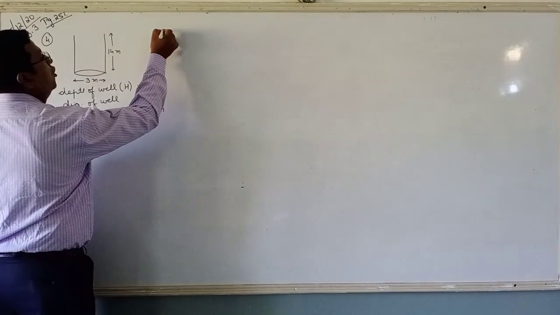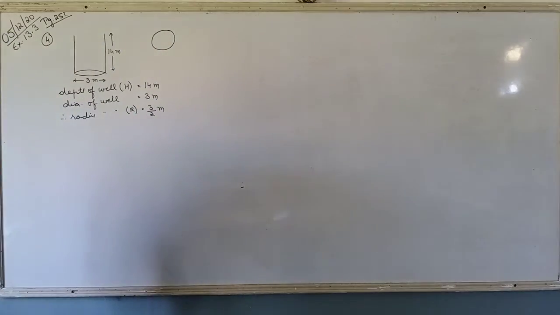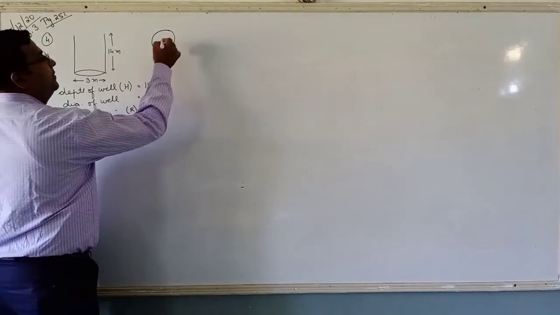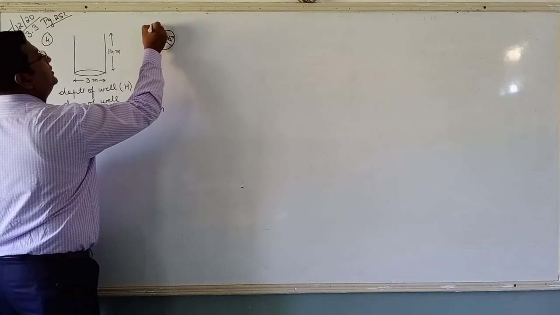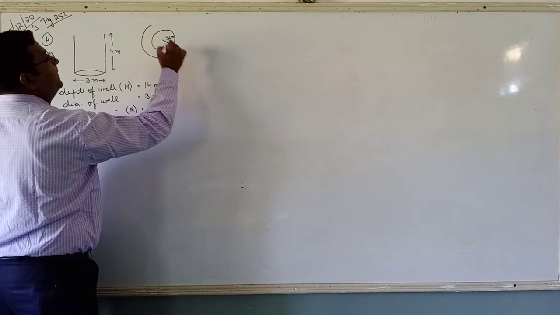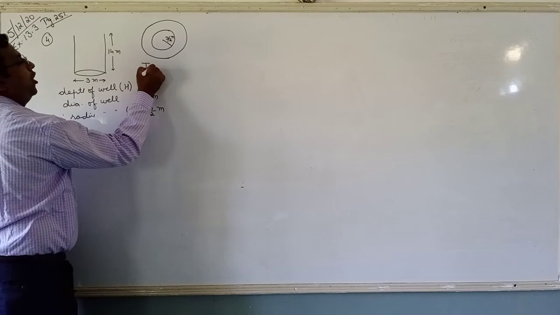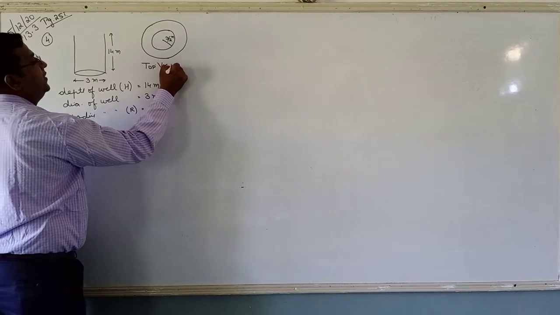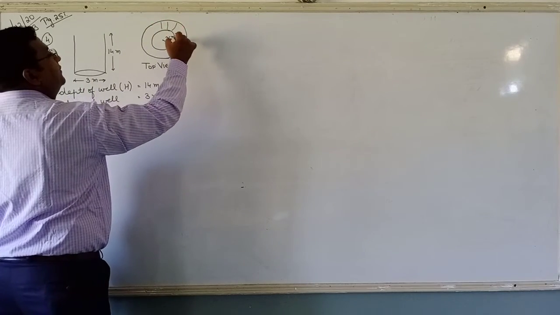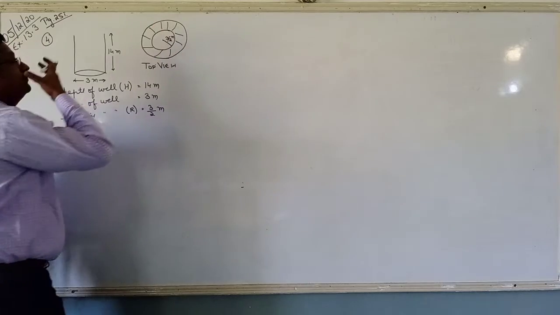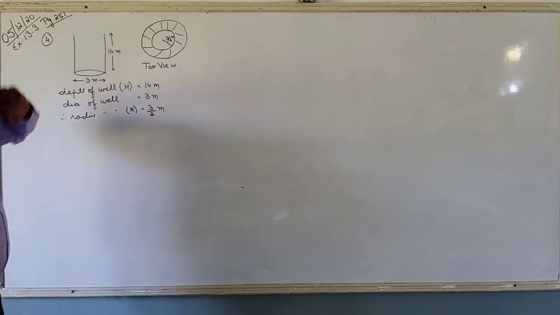Now I am making the top view of the well for you. This is the mouth of the well, right? The diameter is 3 meter, the radius is 3 by 2 meter. Now this mud is spread out evenly all along this. This is the top view. From top we are observing the well. And this is where the mud is spread out. Is it in the form of a ring? Yes or no? That means the volume of earth taken out is equal to volume of this ring.